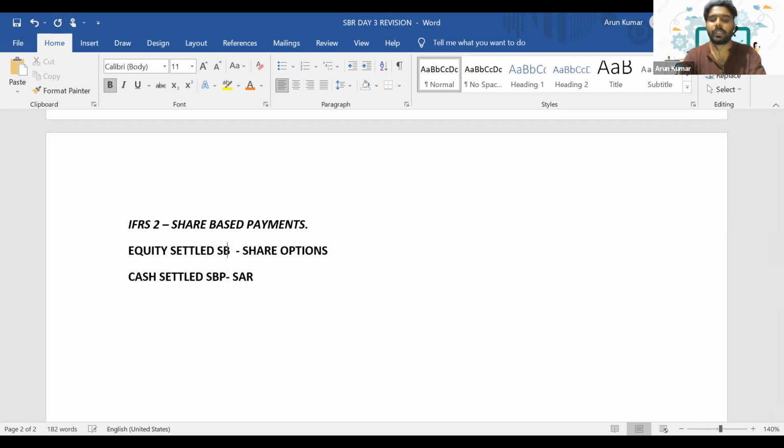So there are two types: cash settled and equity settled. Is it clear, everyone? Can you reply in the chat?